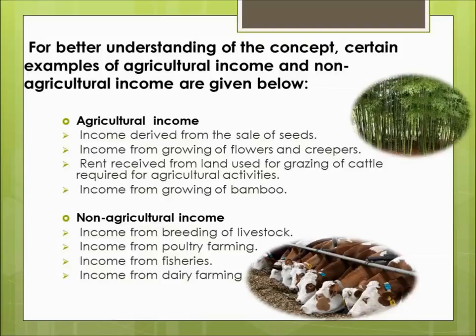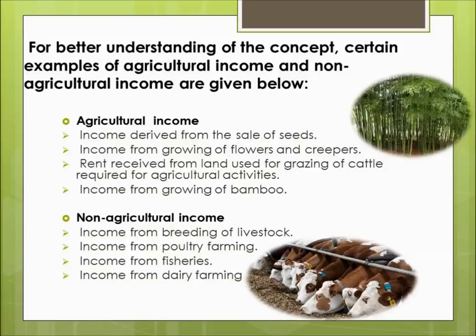If that is falling, then that will be categorized as agricultural income. So these 4 incomes given here under agricultural income satisfy one of the 3 conditions given in the previous slide, and thus form part of agricultural income. Now let us see what are non-agricultural income.